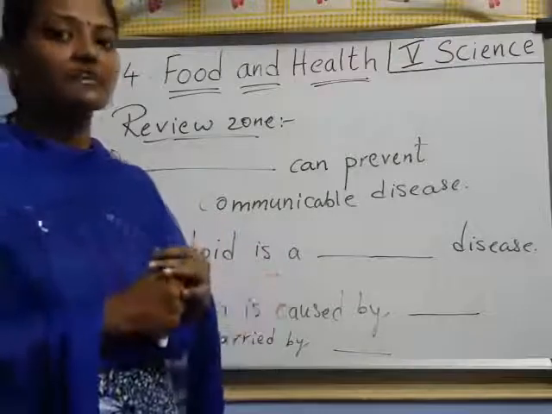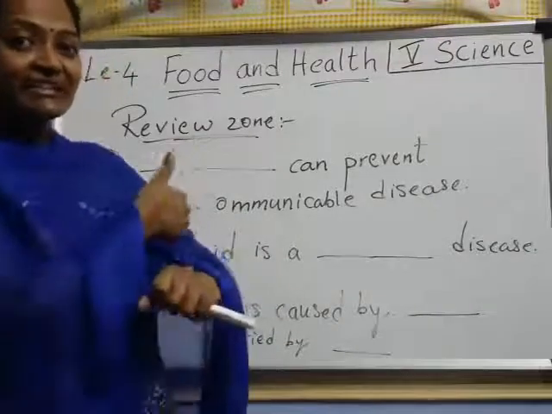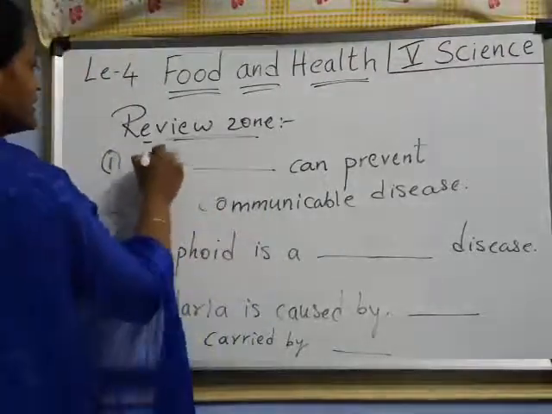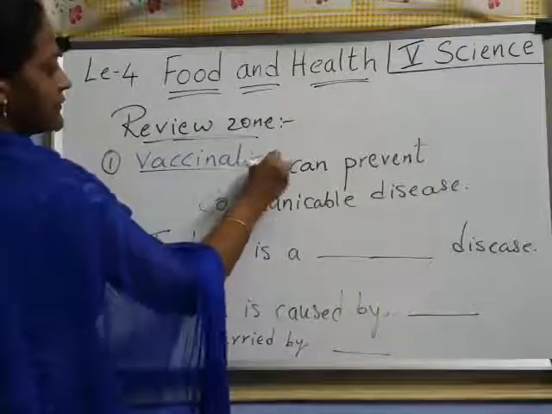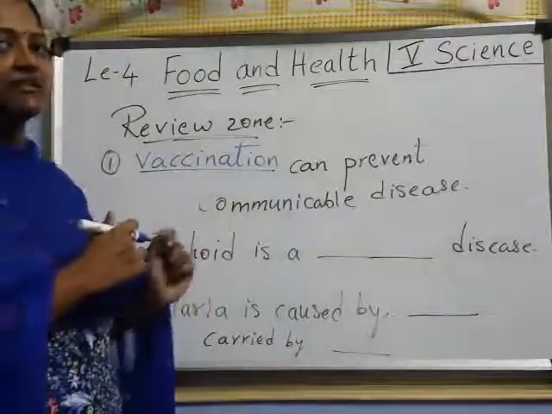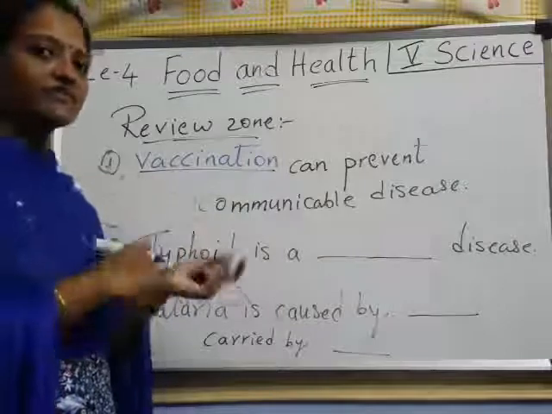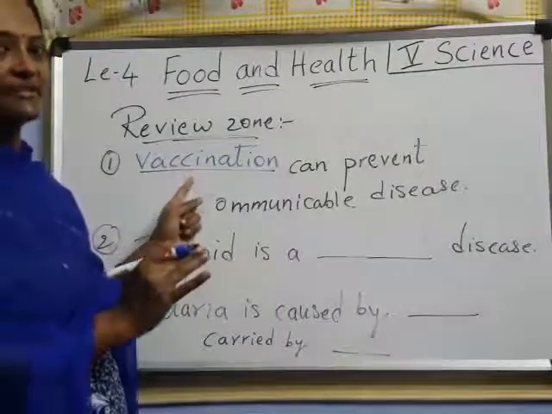How can we prevent? Prevent means we won't get it. How, children? By taking what is that? Vaccine, right? So what do we call that? Vaccination. So vaccination means nothing but taking vaccines. So taking vaccines can prevent communicable diseases, which transfer from one person to another person. They won't transfer if you take the vaccine.